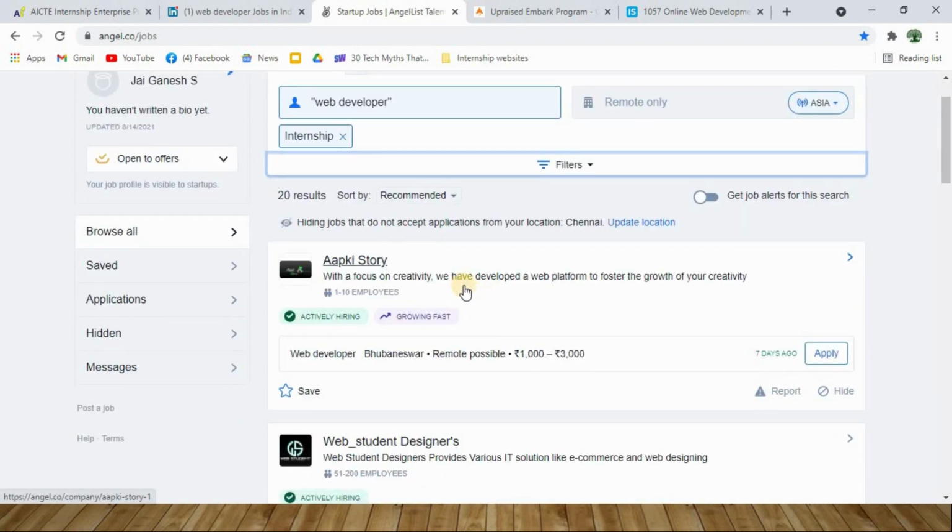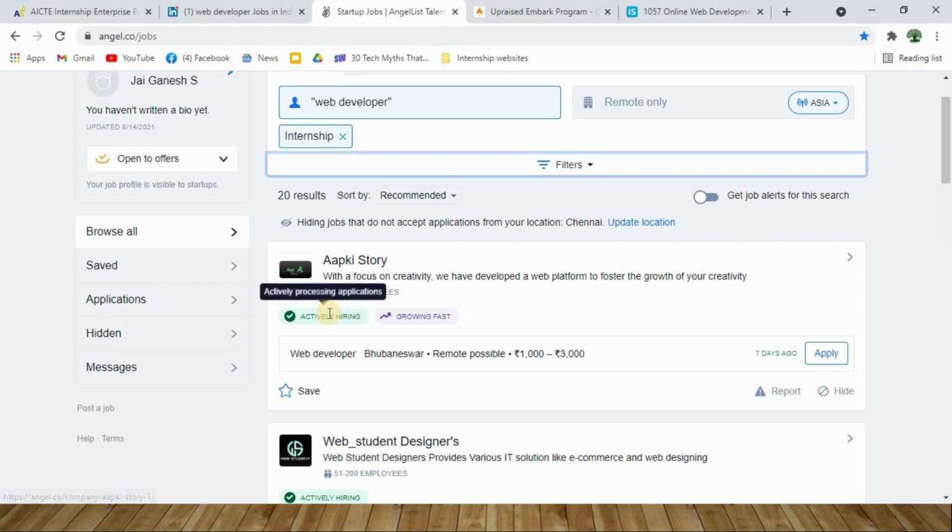What you have to see over here is, Aapki Story is one startup company which has 1 to 10 employees. As I already said, all the listings available on this website are mostly startup companies, so we cannot expect a huge number of employees working in that company. It's always better to work for these companies because they will be growing. You can learn a lot in a growing environment.